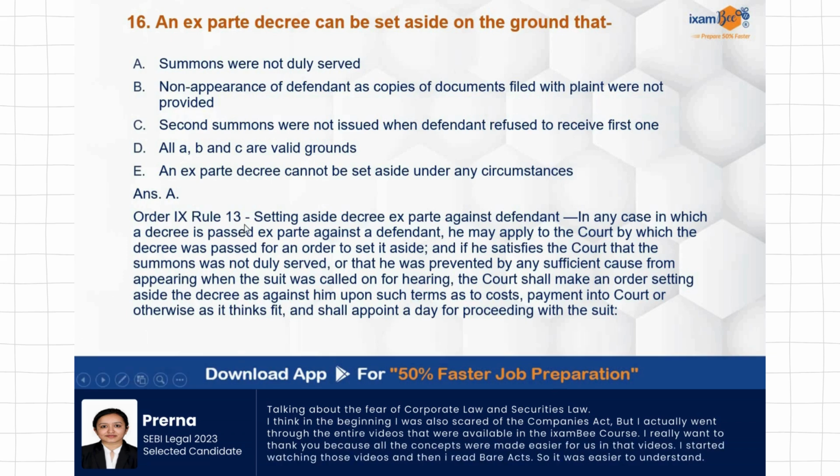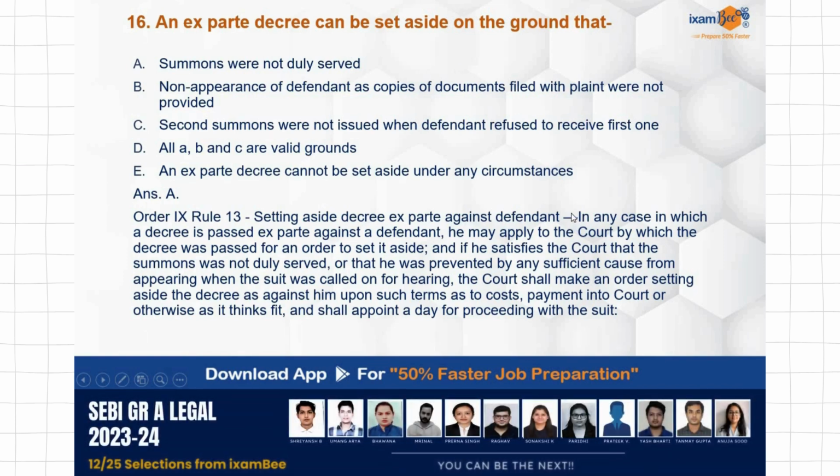Order 9 deals with ex parte and dismissal in default. In that, Rule 13 deals with setting aside ex parte decree against defendant. This is an important area. Ex parte decree and then setting aside that.